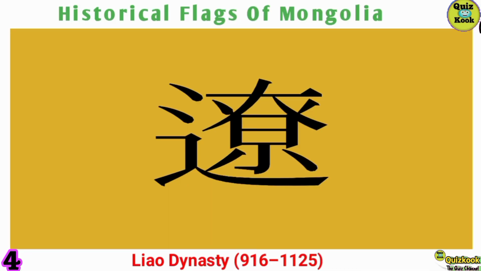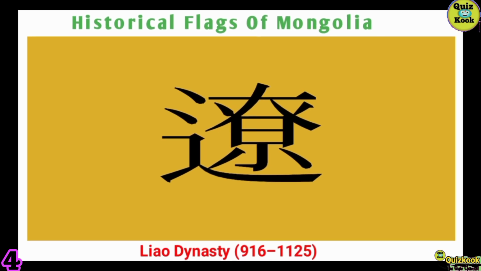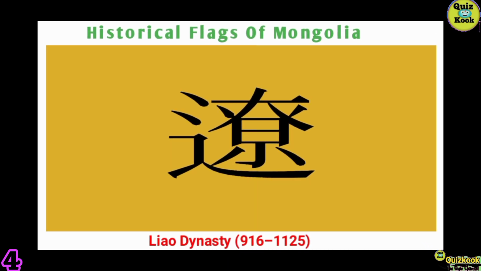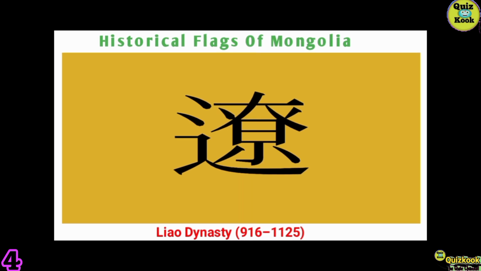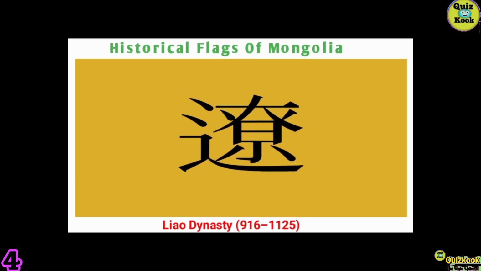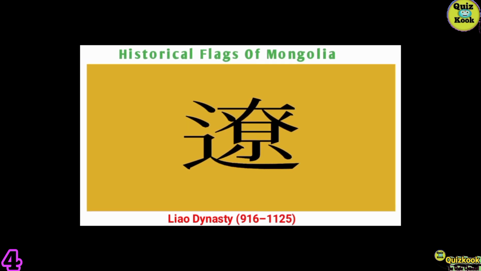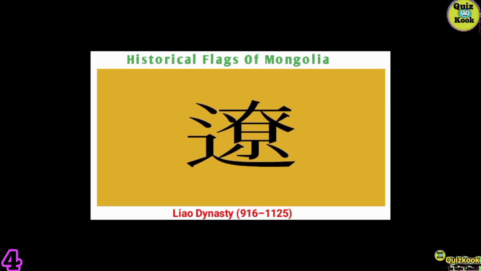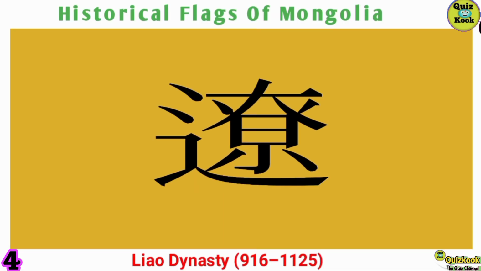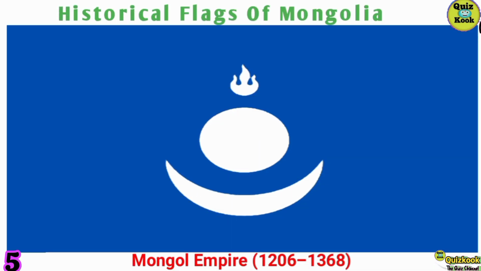Liao Dynasty, 916 to 1125. The Liao Dynasty flag, with its majestic dragon emblem, signifies power and imperial authority. Representing a period of expansion and consolidation, this flag symbolizes the dynasty's control over Mongolia and its integration into the larger Chinese sphere.